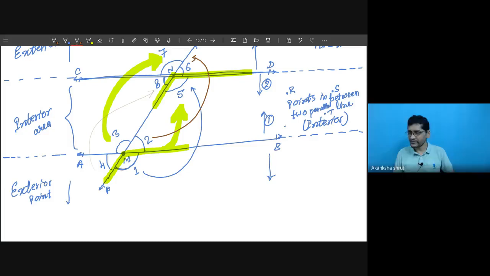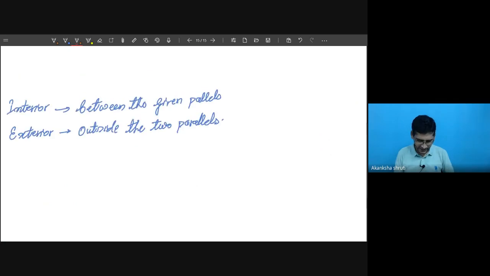Such angles which are formed by shifting one line over the other so that they overlap are called corresponding angles.